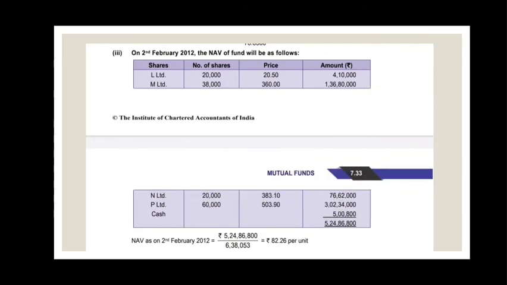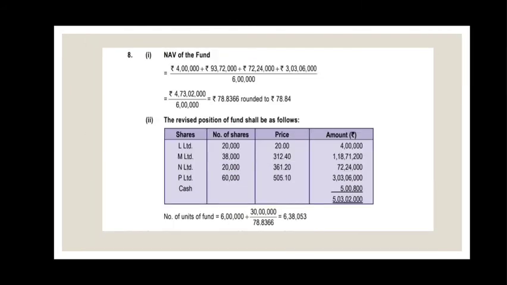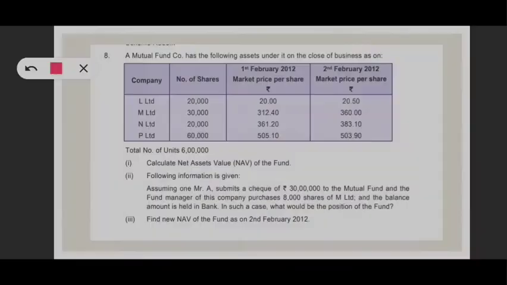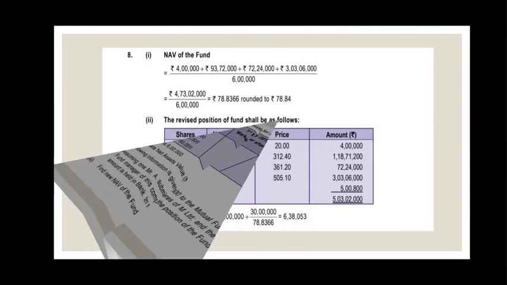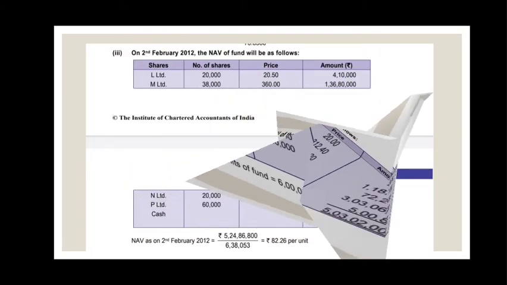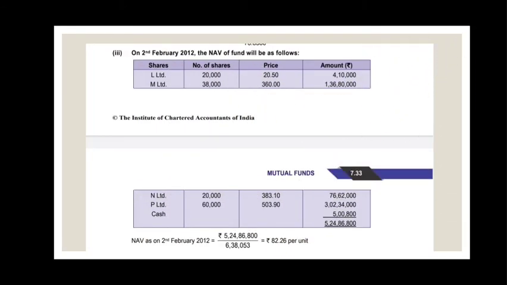Now we are going to check on 2nd February what is the NAV. So here multiply with the market price as on 2nd February: 20,000 into 20.5, 30,000 into 360, 20,000 into 383, 60,000 into 503. Here in M Limited we have purchased 8,000 shares, so 38,000 into 360. We get the total value of investment and we have additional cash, that is 5,08,000. We get the total NAV of the mutual fund.